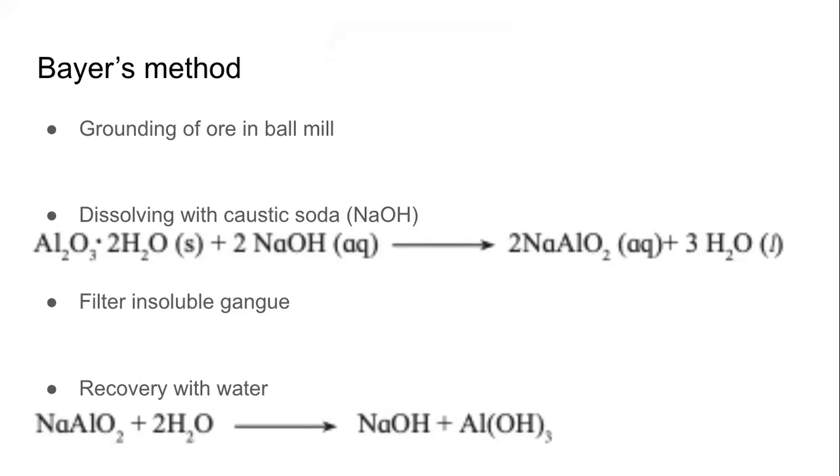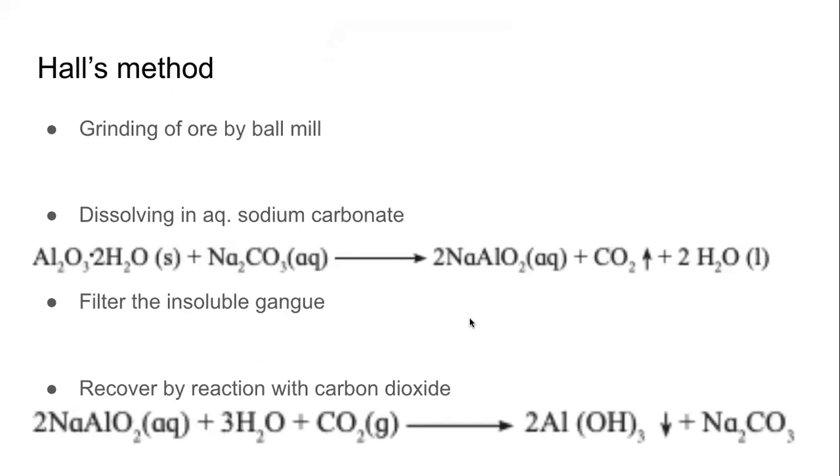We filter the insoluble gangue and then we add water to it to cool it down, and aluminum hydroxide is produced. Similarly, the steps are exactly the same. So we will grind the ore by ball mill. We will dissolve the ore, but now we will not dissolve in caustic soda, but we will dissolve it in aqueous sodium carbonate. Here also sodium aluminate will be formed.